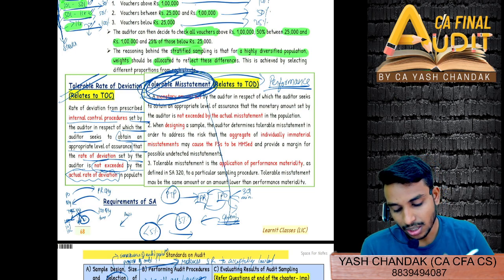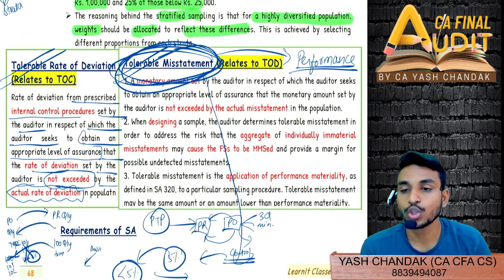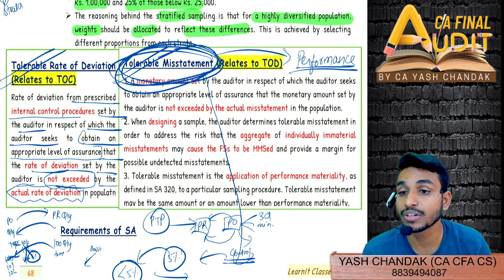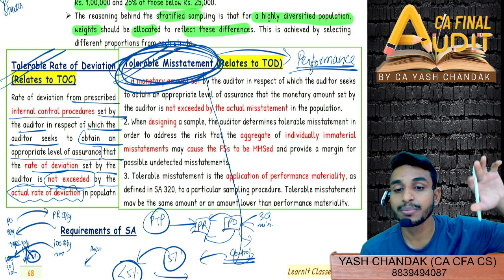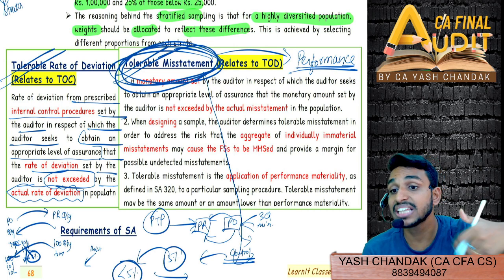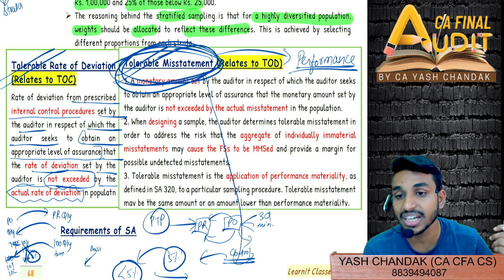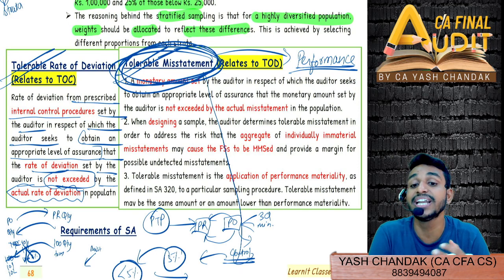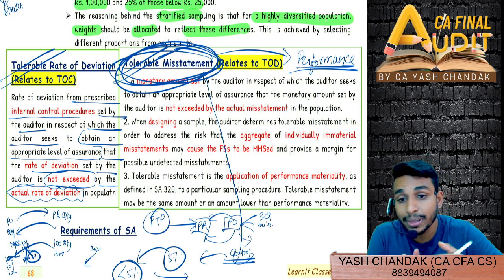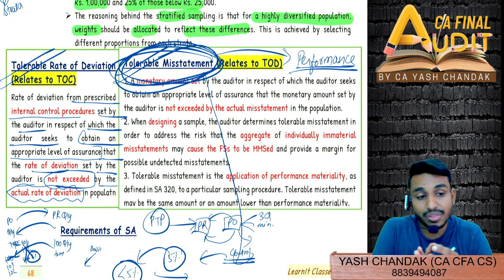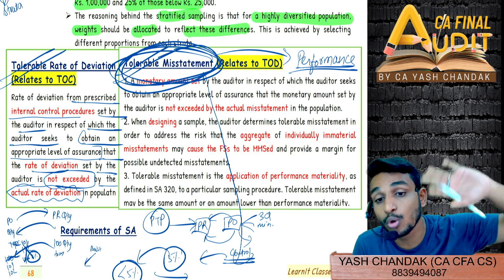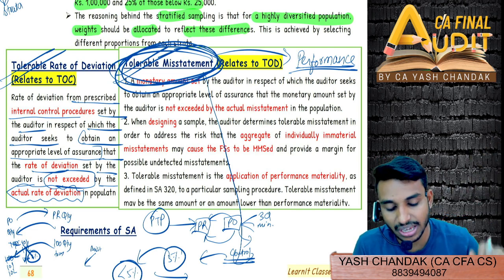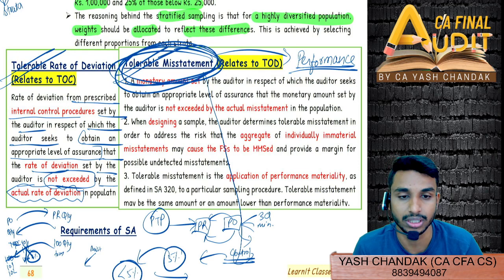Right, sir. And what you were saying is also correct, that tolerable rate of deviation is very much related to test of controls, and tolerable misstatement you can relate to test of details of transactions. Because misstatements we can find where we are checking the transactions in detail, where we are actually finding the misstatements. However, deviation we generally find in controls, that the controls were not operating effectively. There were some deviations in a few circumstances in the controls. So remember, tolerable rate of deviation relates more to the TOC, whereas tolerable misstatement relates more to the TOD.